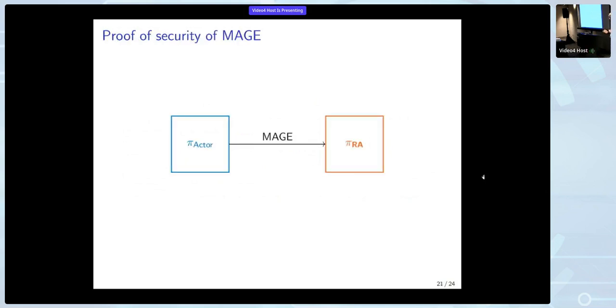Okay, so we have our source language, we have our target language, we have our compiler, which uses the ideas of MAGE, the pre-compilation stage and the extending of the hash table. And then the only thing that's left to do is show that this compiler is actually secure.